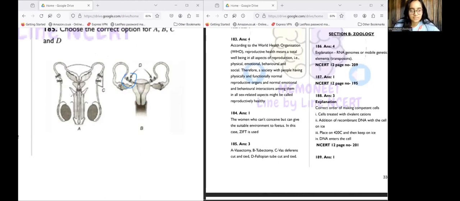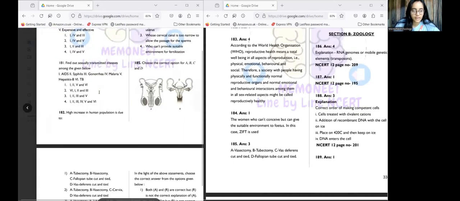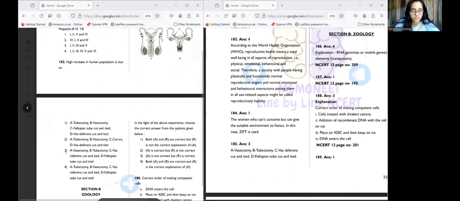Now we have to see option C, which is ligation in the vas deferens. So C is the vas deferens, and D points to what? These are the fallopian tubes, right? So the fallopian tube here is cut and tied, and in this case, the vas deferens is cut and tied. So the answer is option number 3.